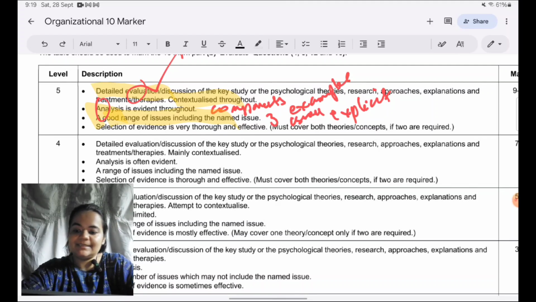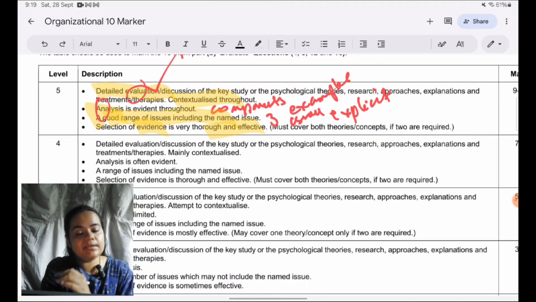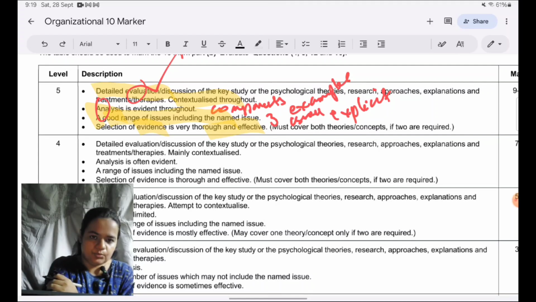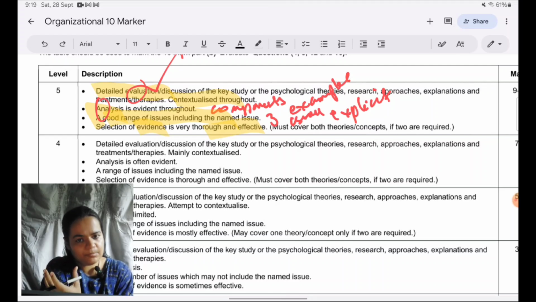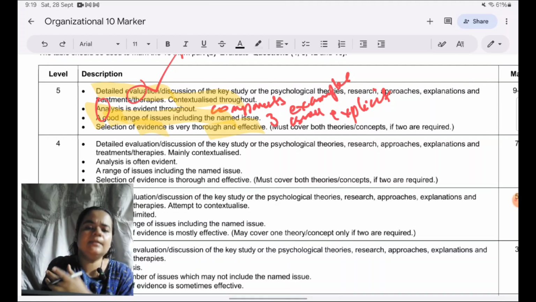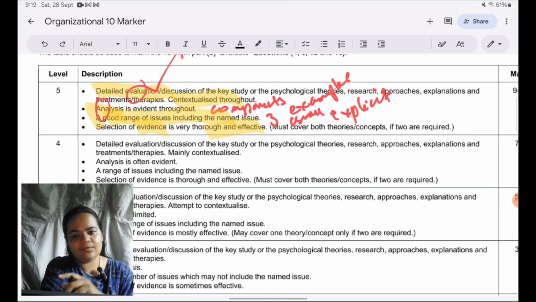Next requirement is that selection of evidence has to be very thorough and effective. Here most students get concerned that, does evidence mean research evidence? Like for every theory, every point that I make, do I have to give some research study to support it? No, that is not what they mean by evidence. By evidence here they mean any concepts from the theory, any examples from the theory, research evidence also. If you know about any research which is supporting, you can include that. If it's a study, evidence in the sense any fact from the study which you can use to support your answer. Actually, this is just another way of saying that you need to contextualize your answer.